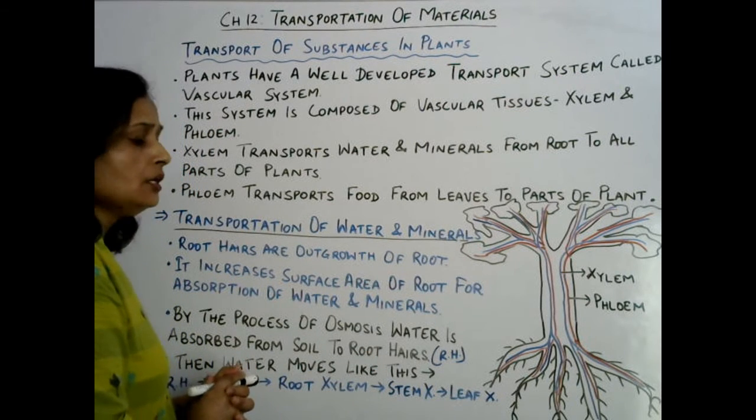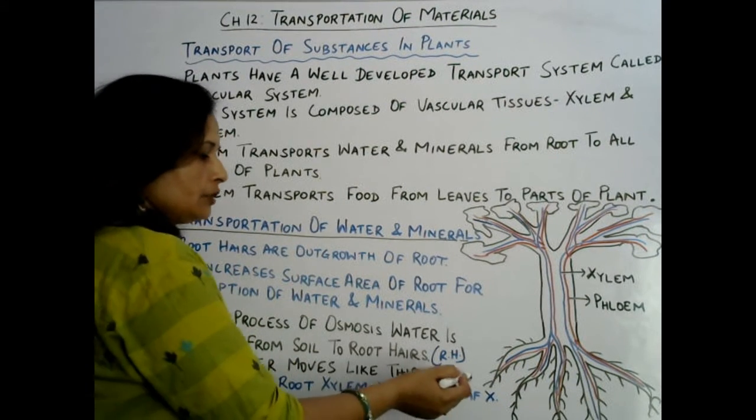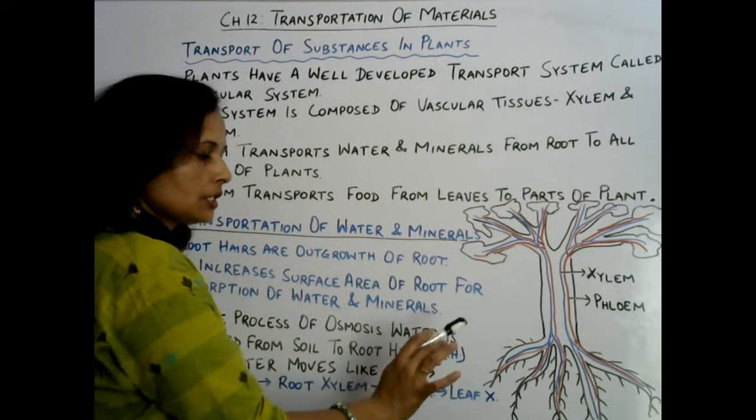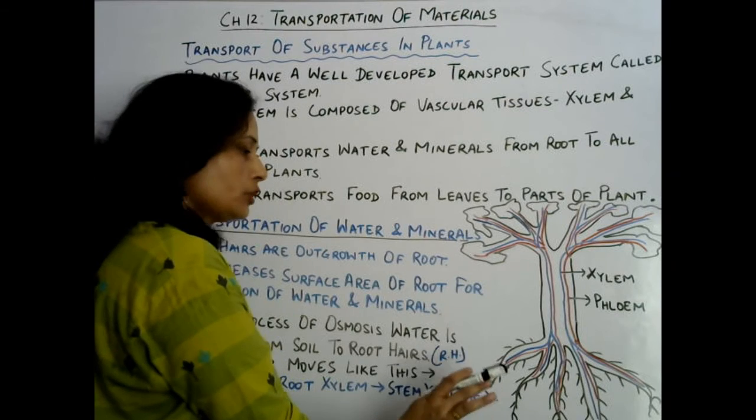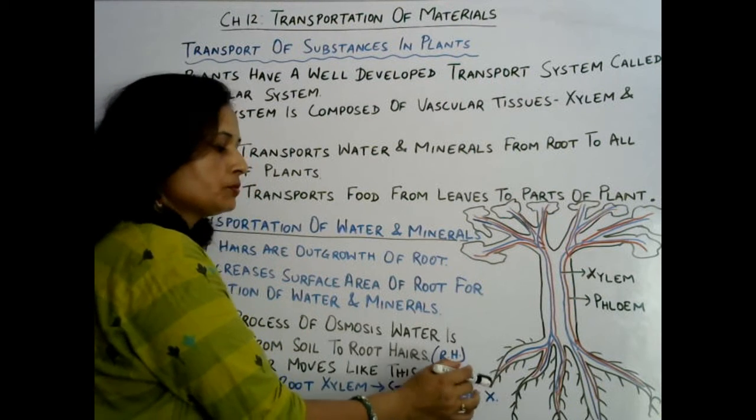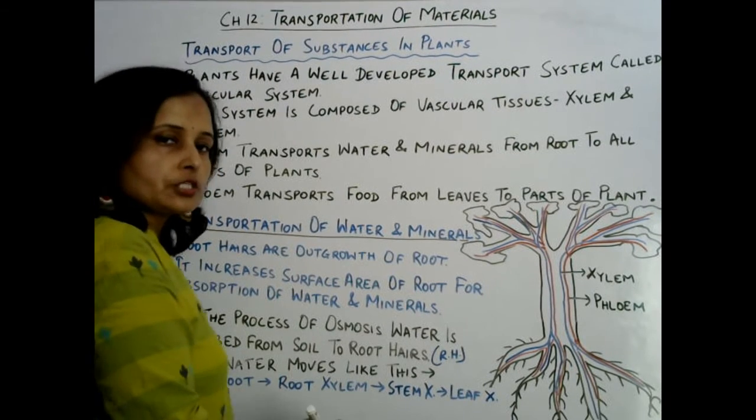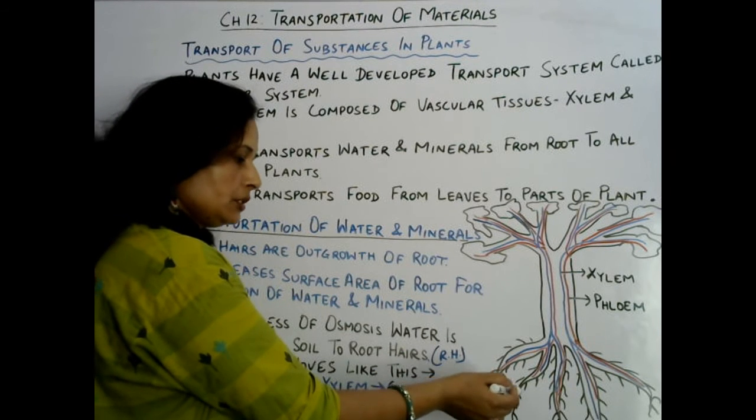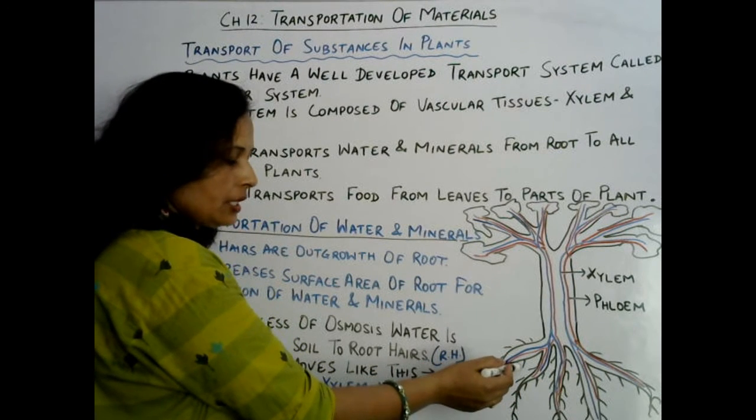There is a process called osmosis. Through osmosis only, water is supplied. Water moves from the soil particles towards the root. So what happens in the soil particles? There is more concentration of water in comparison to the root hairs. So water moves from the higher concentration towards the lower concentration. So that is osmosis actually. So through osmosis water moves from the higher concentration, that is between the soil particles, towards the lower concentration, that is towards the root hair.